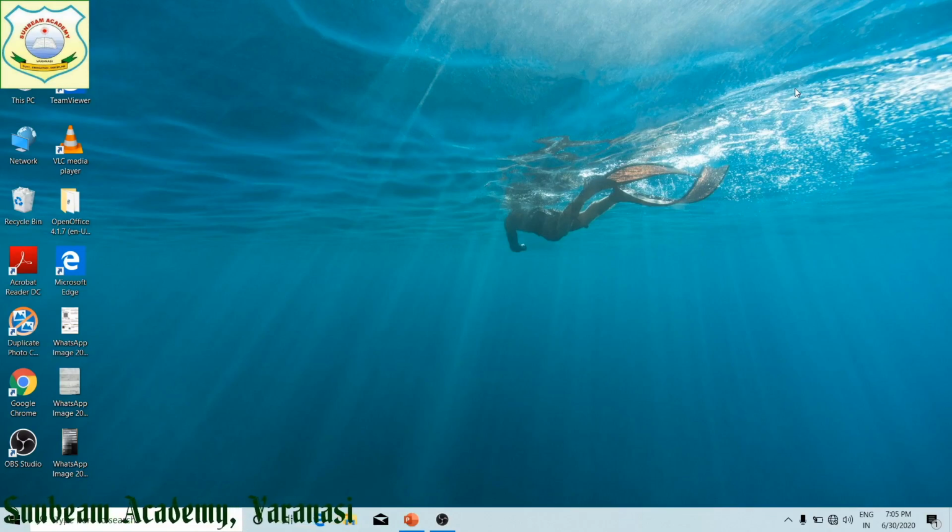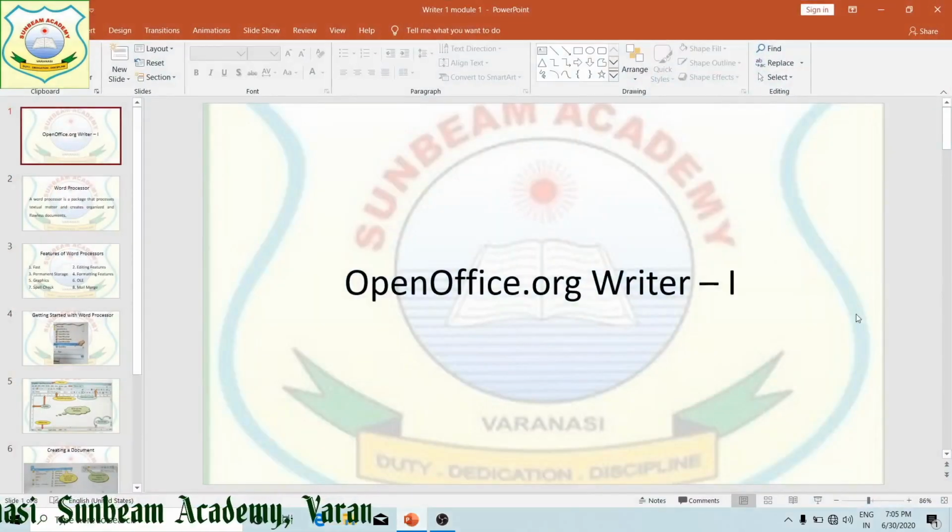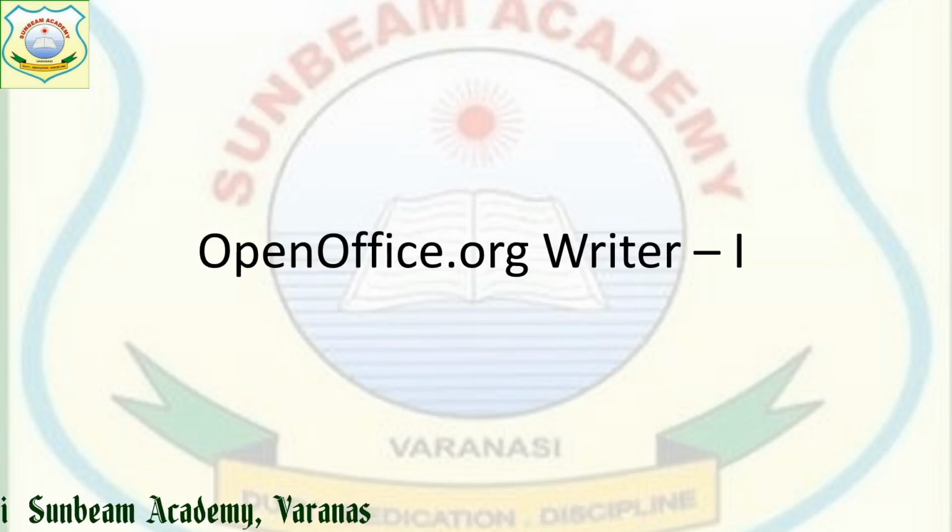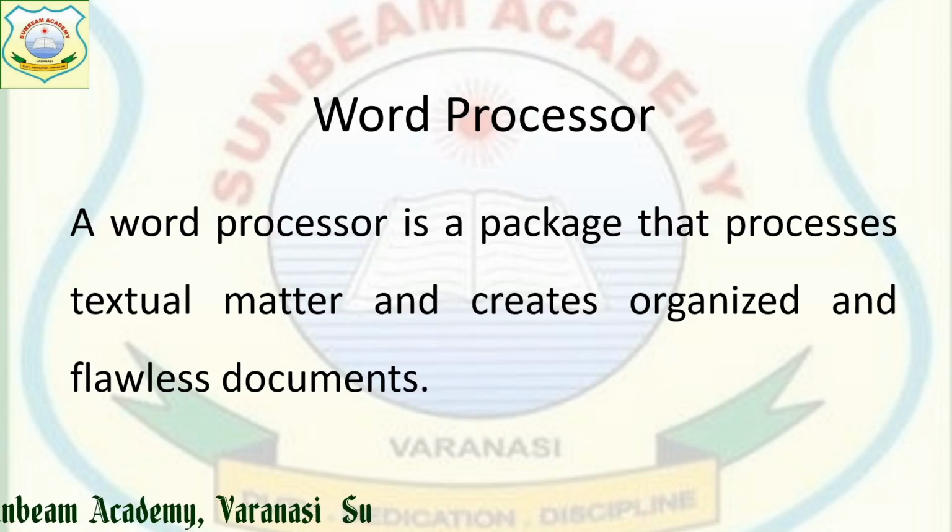As we know, writing has become an everyday occurrence, and computers have affected our lifestyle and work pattern. For that, many application programs have been developed to make writing easier and operation smoother. Among them, the word processor is also one. So today's topic is OpenOffice.org Writer. In this, we will study the word processor first.